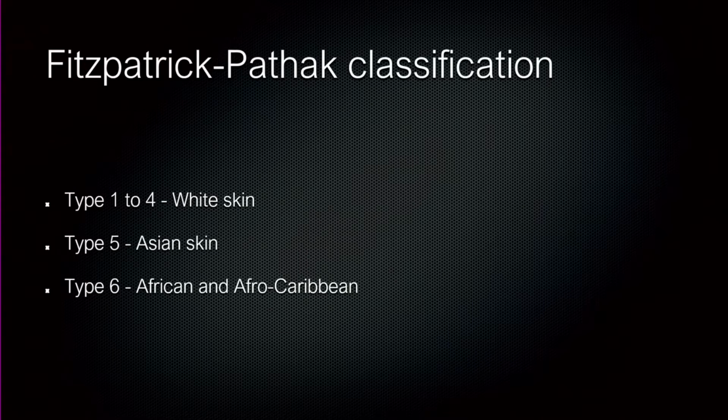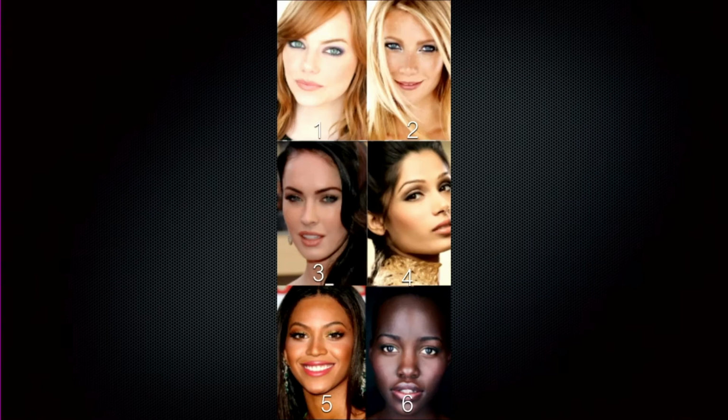He classified white skin into 4 types. These are some young women whom I'm too old to recognize, but you can see roughly what kind of skin type they have. Skin type 1 is those with red hair and blonde hair who never tan. Skin type 4 is the Mediterranean type of skin, where they always tan and never burn.